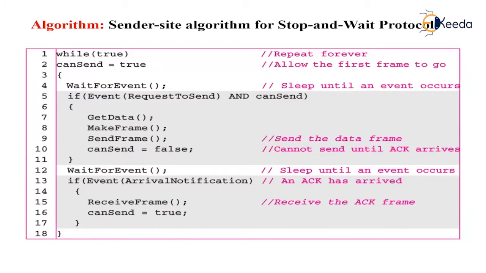Although there are several methods, we have used a simple canSend variable that can either be true or false. When a frame is sent, the variable is set to false to indicate that a new network request cannot be sent until canSend is true. When an acknowledgement is received, canSend is set to true to allow the sending of the next frame.